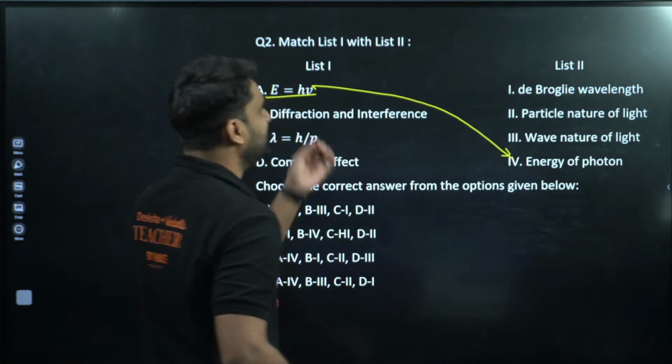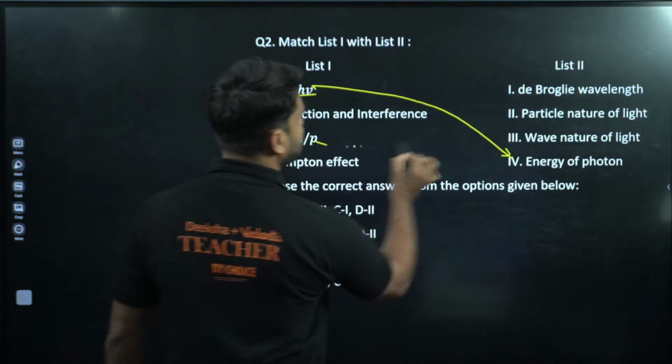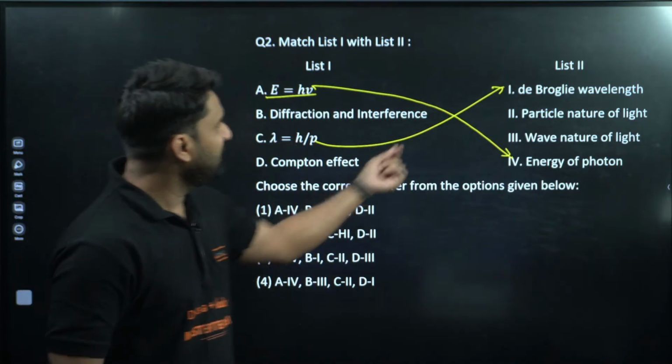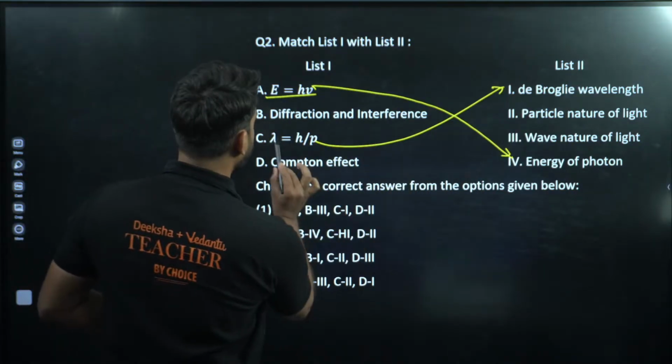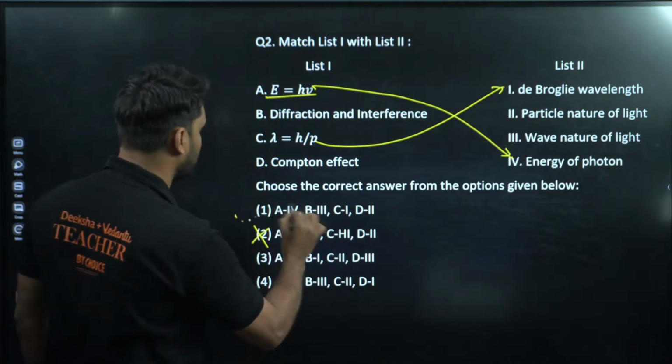Diffraction and interference, you all know diffraction and interference, lambda equal to h by p. So let's meet this first, because that is the de Broglie wavelength. Lambda equal to h by p, this is the de Broglie wavelength. Now if you go through the options, A is 4 and C is basically 1. A is 4 and C is 1, so option number 1 will be correct.